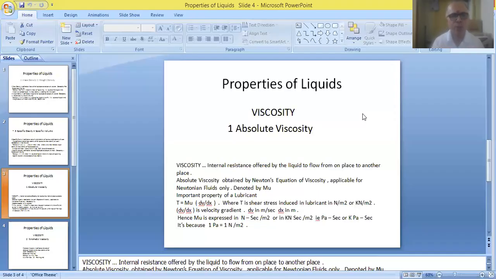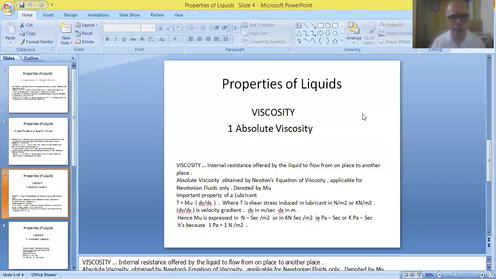So you substitute the units of dV by dx and the unit of capital T in the above equation, and simplify all these units. You will be in a position to derive the unit of absolute viscosity. By doing this, it will be obtained in terms of Newton second per meter square. Newton will be coming in the numerator, second will be coming in the numerator, and meter square will be coming in the denominator.